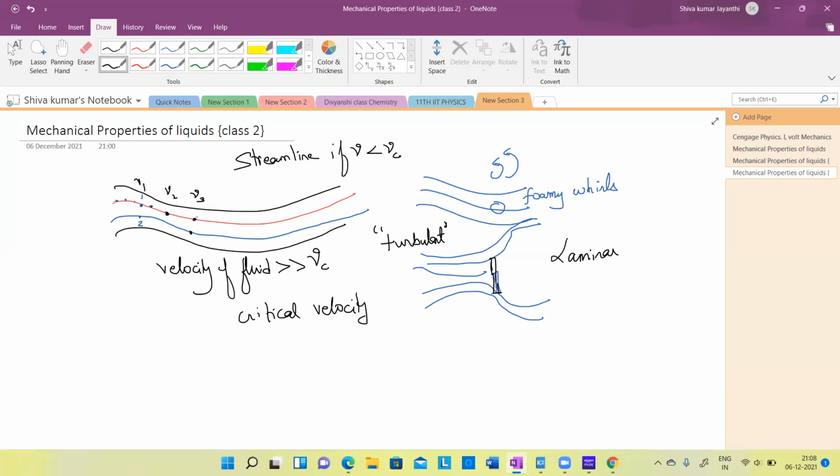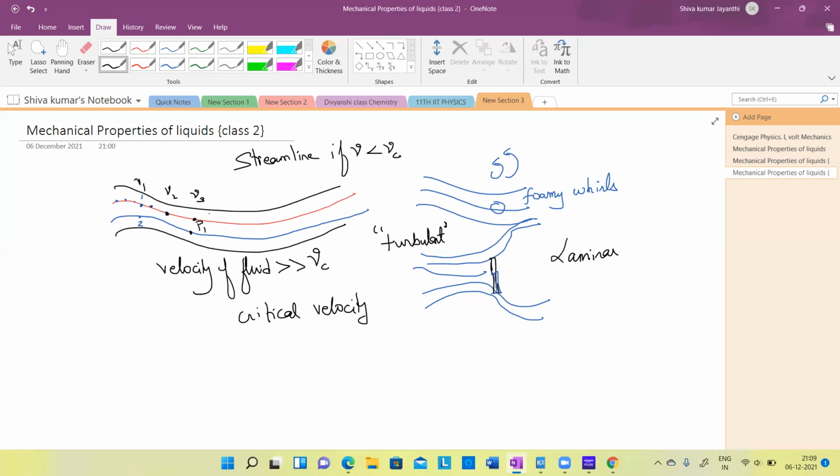Earlier, at this point P1, all particles crossing P1 had the same velocity. But now they are getting different velocities. That nature is turbulence, and it is because the velocity of the fluid crosses its critical velocity. Understood?